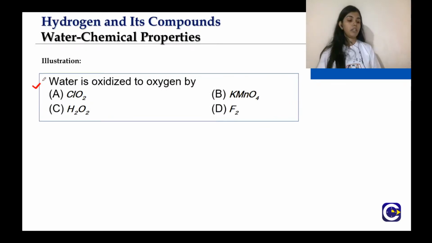Now tell me about this question. Water is oxidized to oxygen by, this we have already done and I have emphasized it also. Water is converted into oxygen by whom? ClO2, KMnO4, H2O2 or F2? Anyone?